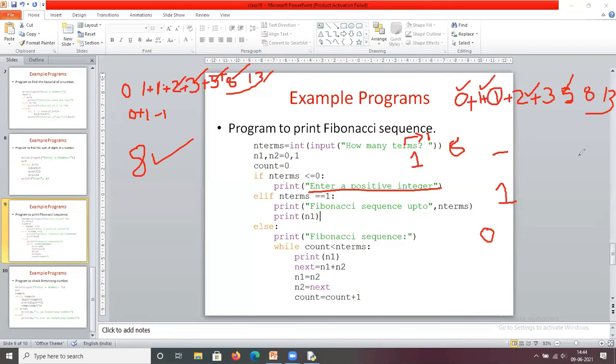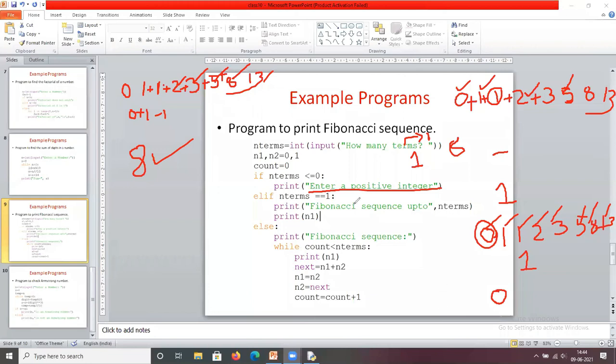If I give 8, now it displays 0, 1, 1, 2, 3, 5, 8, 13. That means 8 numbers: 1, 2, 3, 4, 5, 6, 7, 8. If I give 1, it prints only one number. What is the number? 0. 0 is the output. Okay, this is another case.